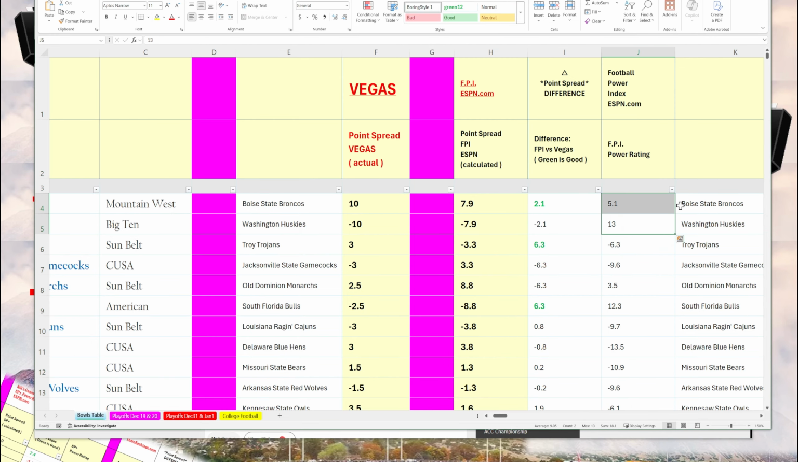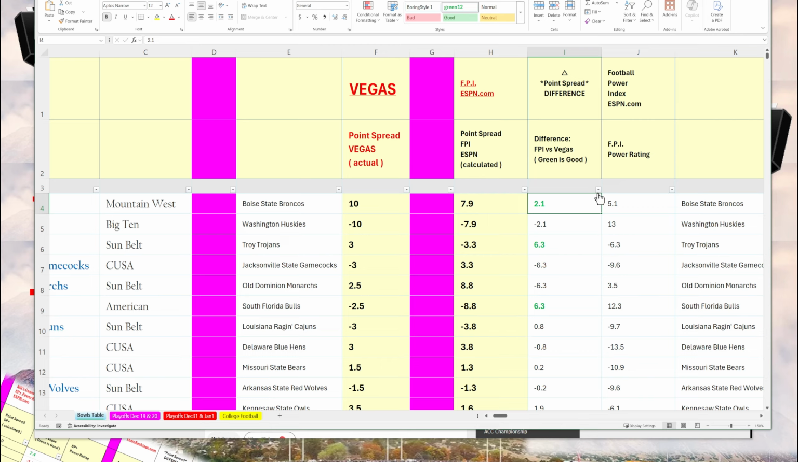So let's look at the first game, which is Boise State and Washington, subtracting 13 and 5.1. These numbers are from ESPN. That gives you the point spread on a neutral field. Then I compared it to the Vegas point spread, and the difference here tells you whether ESPN's number matches Vegas's number, and there are some differences. What I did here was highlight in green the numbers where the difference is 2 points or higher.